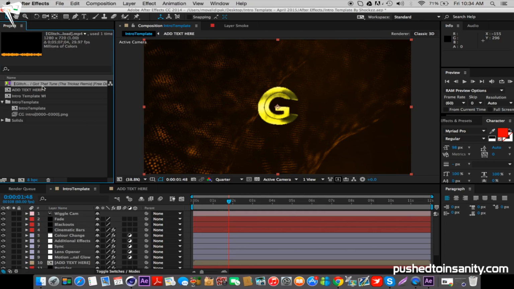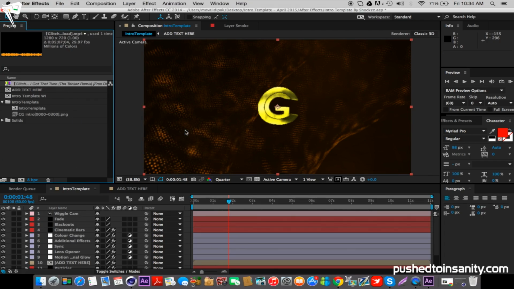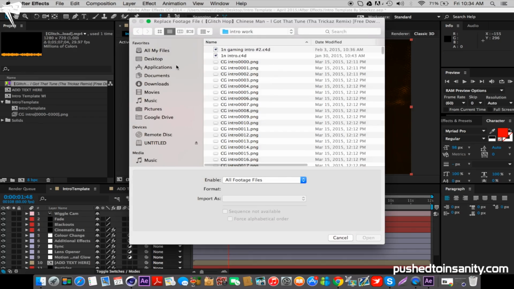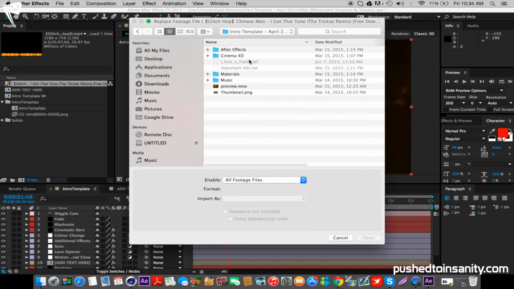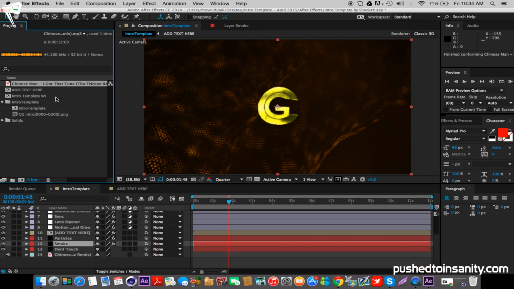Now as you can see, the particle backgrounds are provided for you. If you guys don't have Trapcode Form, which is the plugin that is used to make this background effect, I'll provide you guys with the movie file, so you guys can just drag that under your intro to get that background effect. So you got to do the same thing for the music.